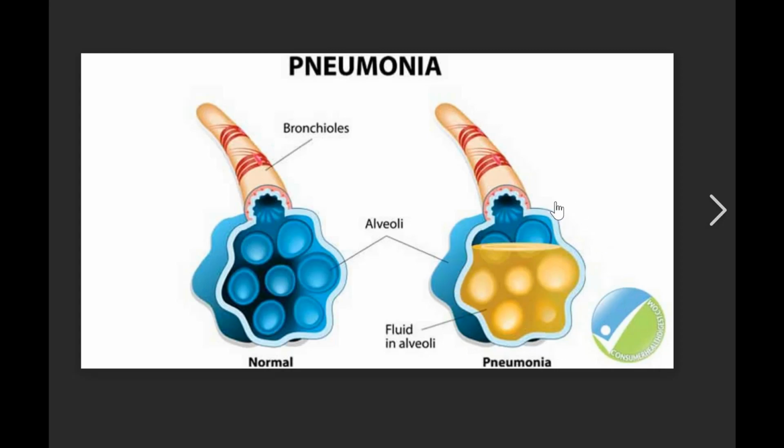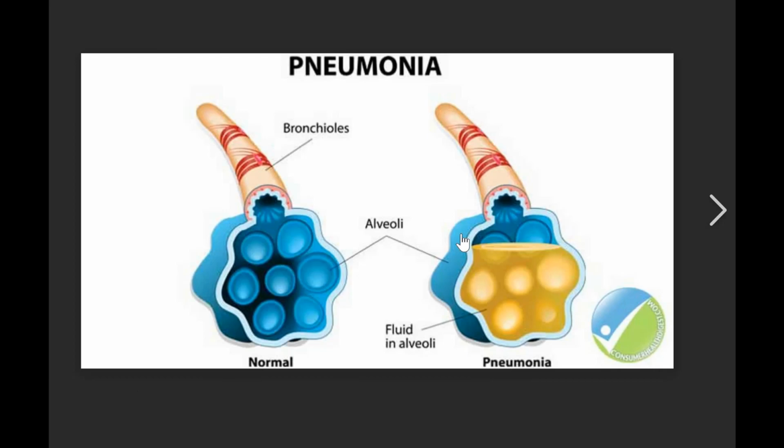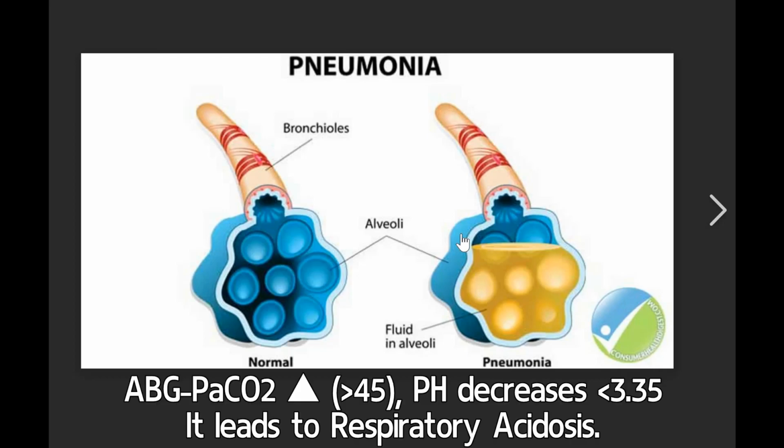As a result, the oxygen level in the body decreases. That is called hypoxemia, and carbon dioxide increases. And in the ABG, you will see the partial pressure, PCO2, increases. As a result, pH decreases, and this is known as respiratory acidosis. The patient may develop respiratory acidosis.